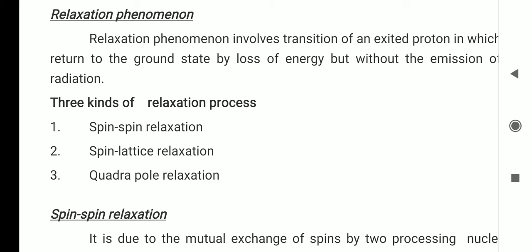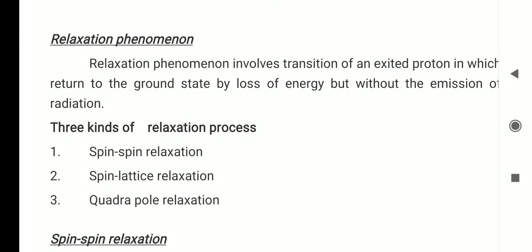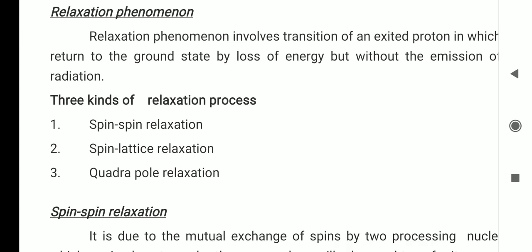That means in the presence of the external magnetic field, by the incidence of radio frequency, the protons are excited from the alpha spin state to the beta spin state. The excited protons return to the ground state by the emission of the absorbed radio frequency, that is the resonance phenomenon.